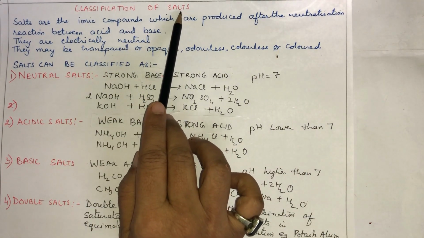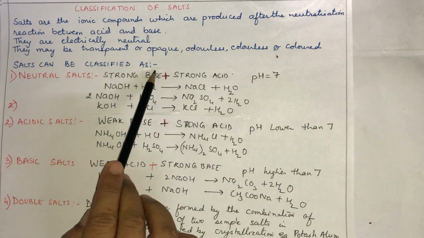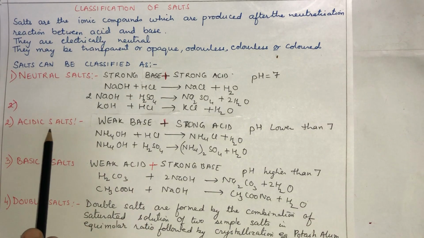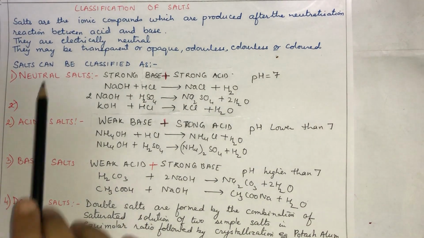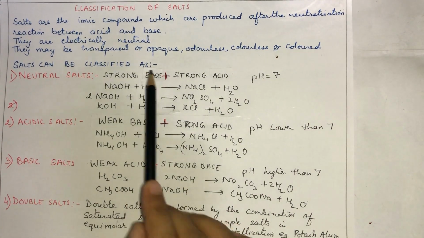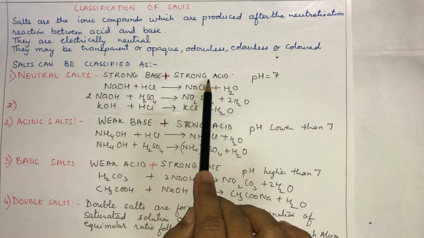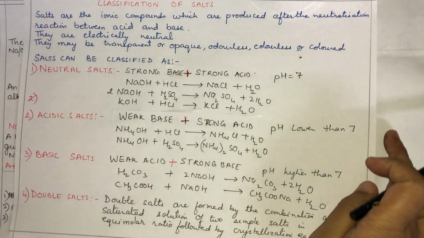Now salts can be classified as neutral salt, acidic salt, basic salt, or double salt. What is a neutral salt? When a strong base reacts with a strong acid, it gives a salt whose pH is 7.